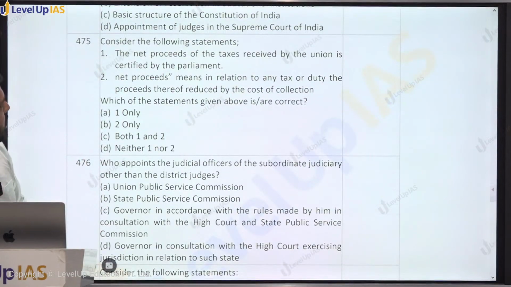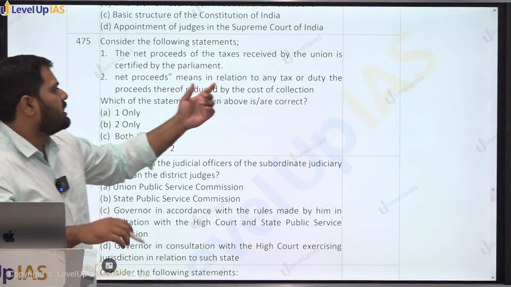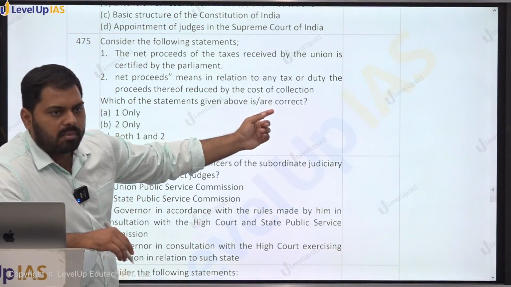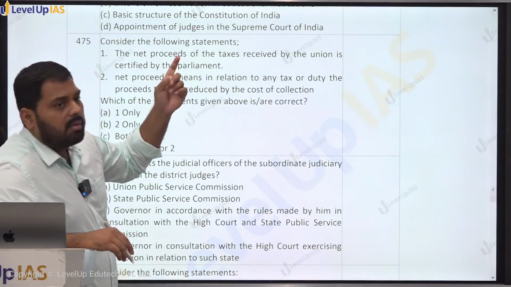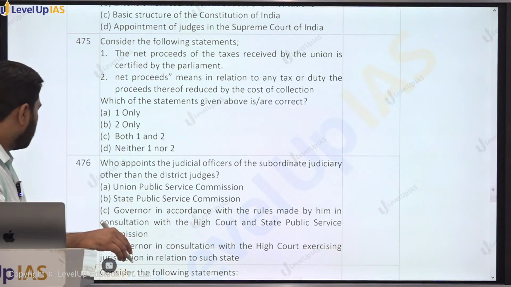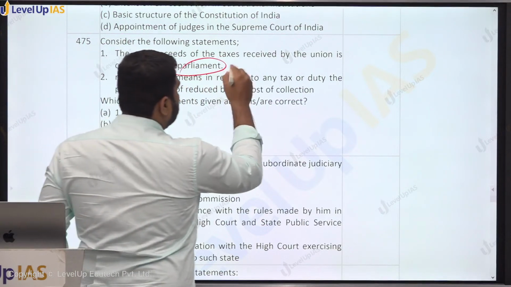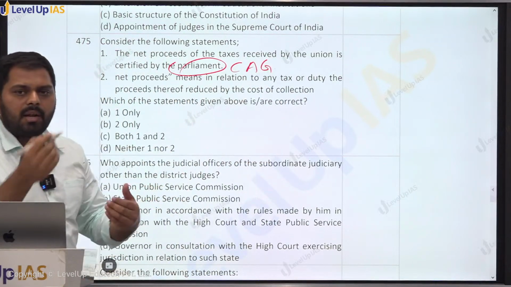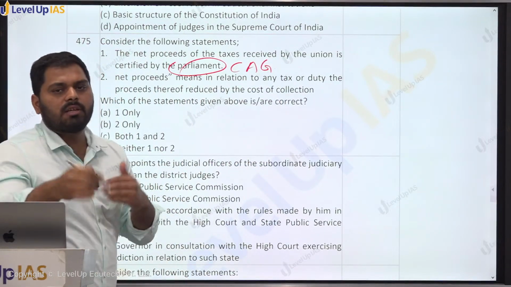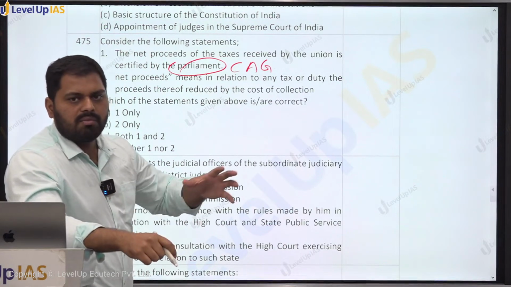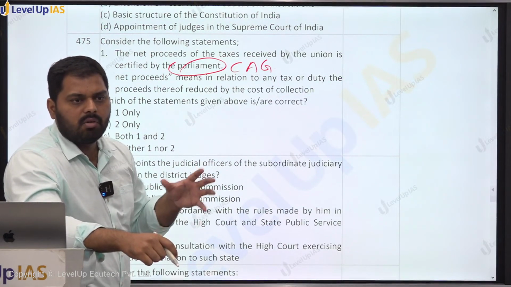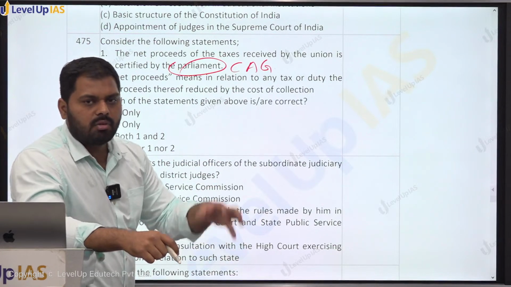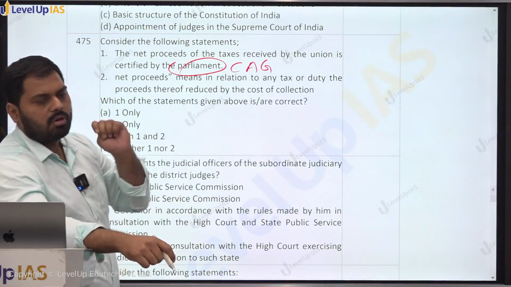475, consider the following. The net proceeds of the taxes received by the union is certified by the parliament. It is certified by the CAG. It is not certified by the parliament. It is certified by the CAG of India. Net proceeds means कि जितना आपने टैक्स कलेक्ट किया और उसके कलेक्शन में कुछ खर्चा कर दिया. Suppose that if 10 people are giving 10 rupees each and you have spent 20% for that. So what is your net benefit out of it? That is called net proceeds.